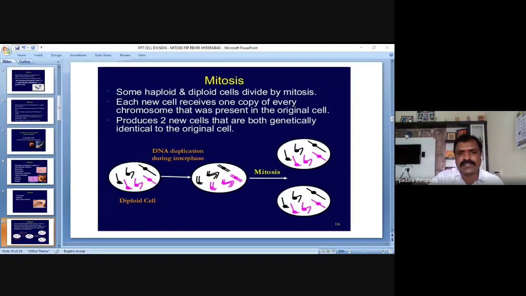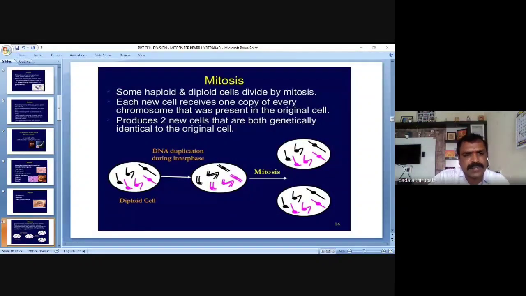Am I right? Yes, sir. Then it produces two new daughter cells that are both genetically identical to the original cell. Definitely, they are identical morphologically and genetically. This is what we observe in mitosis.